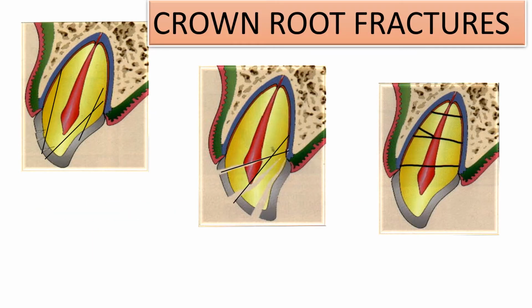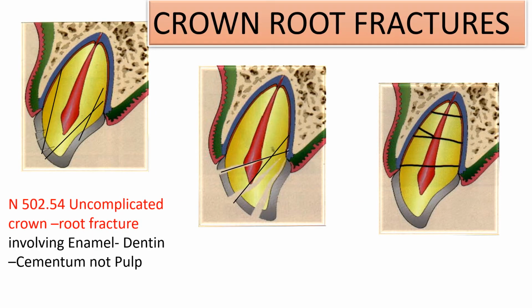Coming to crown and root fractures. First is uncomplicated crown and root fracture, N502.54. The fracture involves the enamel, dentine and the cementum. You can see here, but the pulp is not involved. So in this case, the fracture line extends below the gingival margin. This coronal fragment may be mobile or it may be intact. And the tooth shows tenderness to percussion.